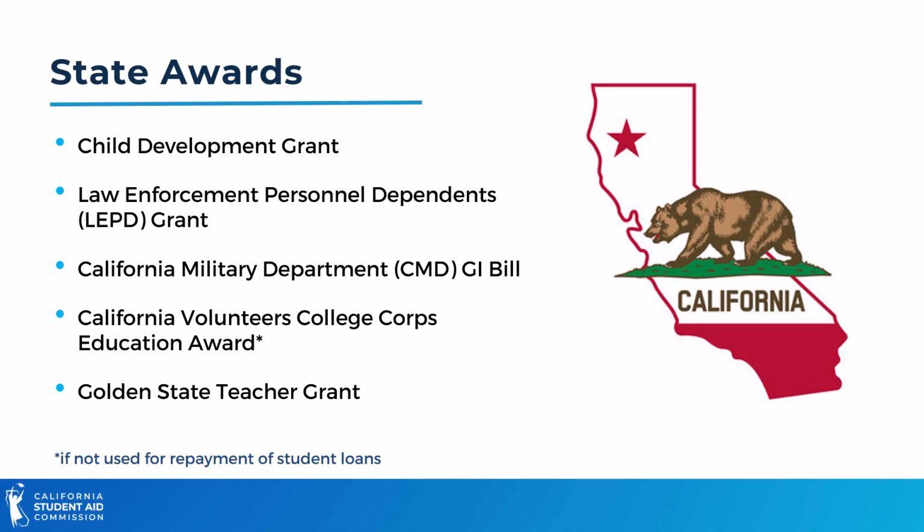Another category is state awards. Programs that must be included in the MCS calculation are the Child Development Grant, Law Enforcement Personnel Dependents Grant Program, the California Military Department GI Bill Award Program, the California Volunteers College Core Education Award, if not used for the repayment of student loans, and the Golden State Teacher Grant.